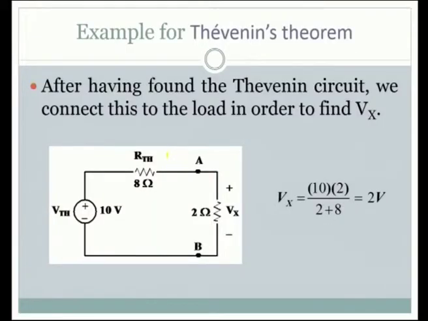See, the entire section replaces the earlier network, which has got 3 resistors and a voltage source. Now, we have the Thevenin equivalent 8 ohm and Thevenin equivalent voltage as 10 volt. So, now the network has become very simple. Now, we can find out what is the voltage across this AB terminal. Once again, the voltage division circuit is used, and we have found that value as 2 volt. So, the calculation becomes very easy.